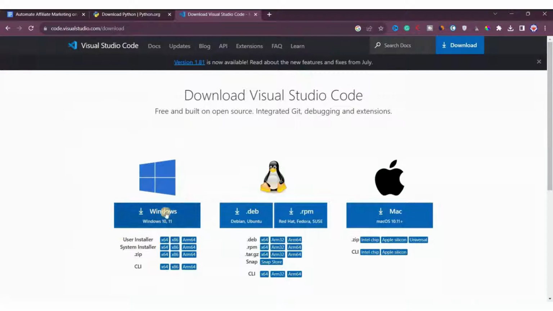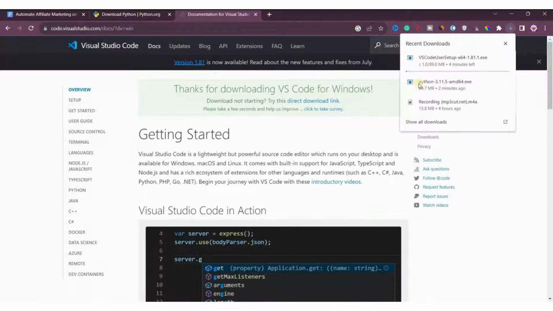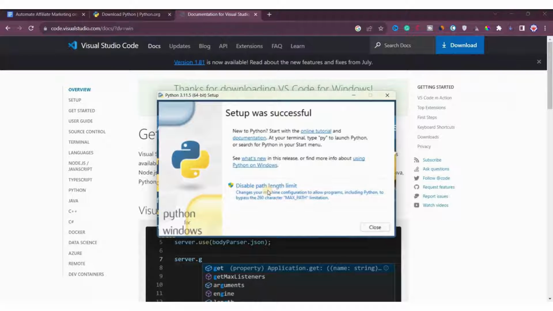Since I'm using Windows, I'll download the Windows version. If you're using Mac, then you can download the Mac one. So I'll click here on download, and you can see here that it started downloading. And let's see if Python is installed or not. Okay, now you can see that Python is installed.